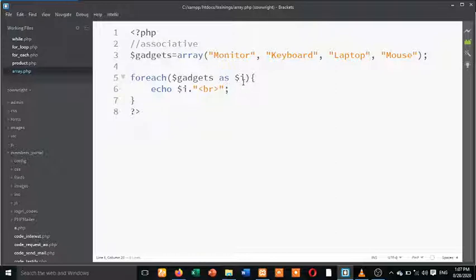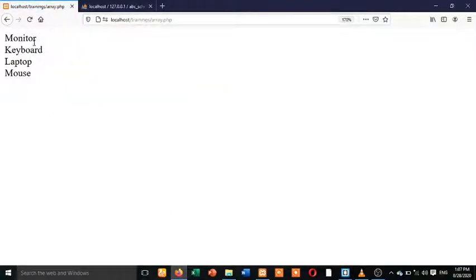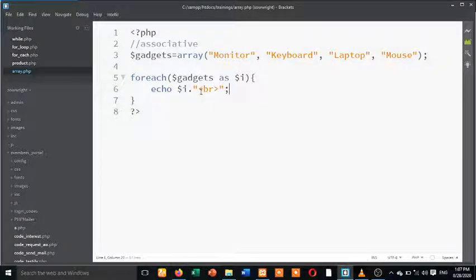So now, what we are treating is looping through an array. When you want to loop through an index array, these are index arrays. I like to repeat all these things. Now you can see monitor, keyboard, laptop, mouse. This one is looping through an indexed array. So now let me check the time so that I can stop the video and record another one.